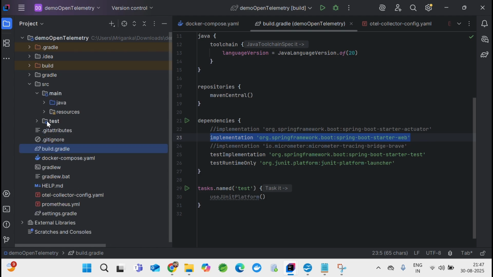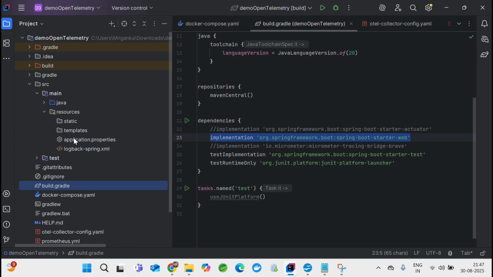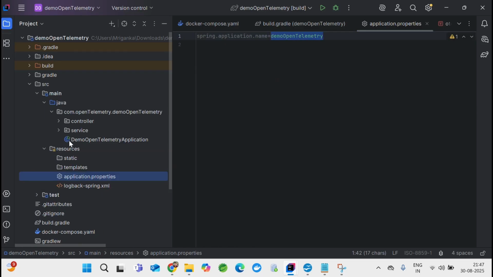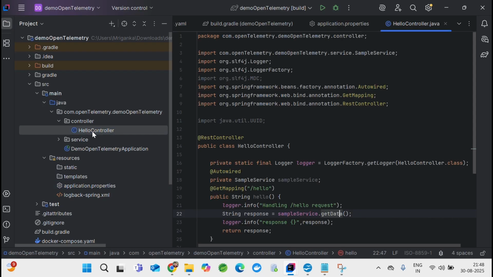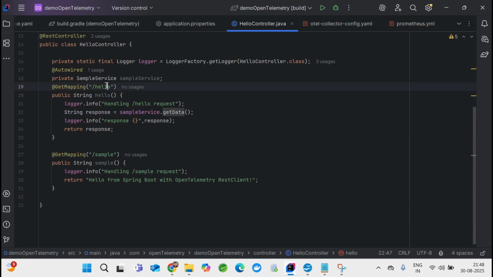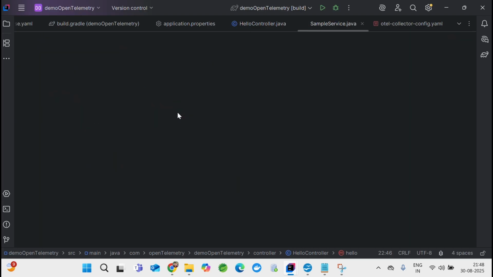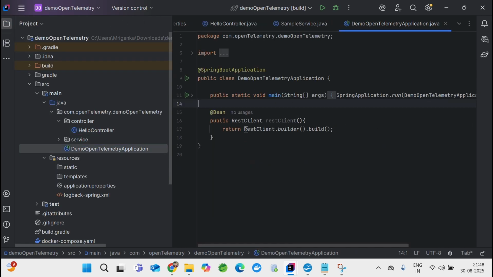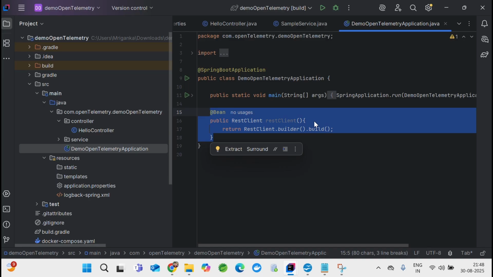If I come over here, in the resources, there is nothing ultimately. And if I come over here, I have the controller, and inside the controller there is no fancy coding. It's just two APIs. In this API I'm just logging, and then I'm calling one of the applications from the service layer, and I'm using a REST client. If you see the REST client bean, it should be somewhere here. I'm not doing anything, just creating a bean, and then I'm calling the application.